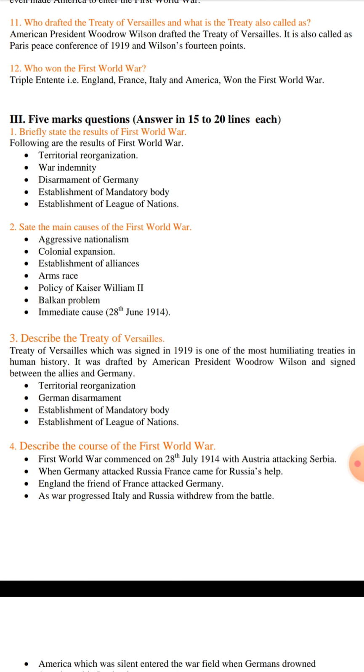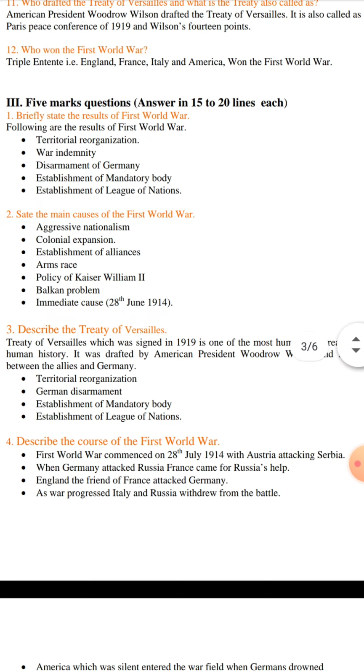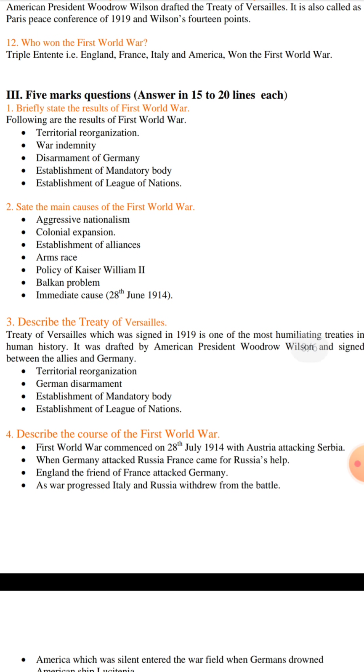Describe the causes of the First World War. First World War commenced on 28th July 1914 with Austria attacking Serbia. When Germany attacked Russia, France came to Russia's help. England, the friend of France, attacked Germany.